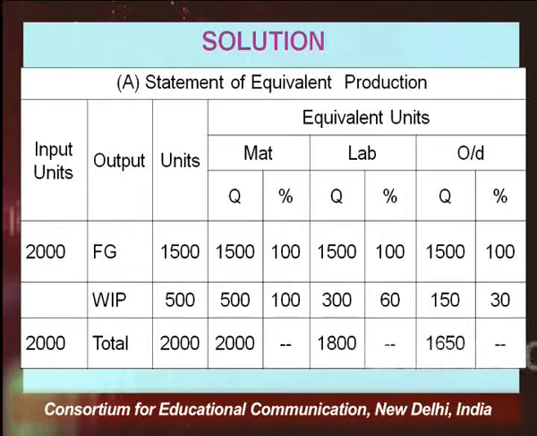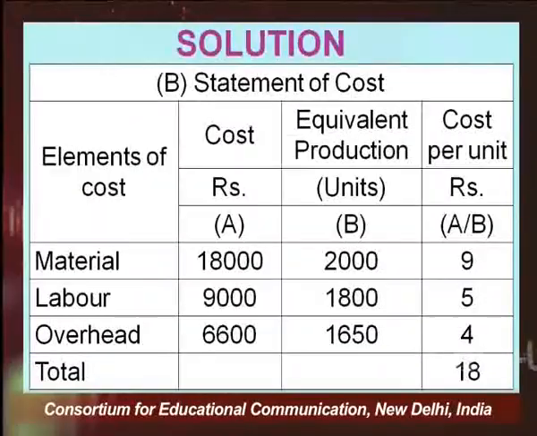So it comes to be 1800. And on account of overheads, OH means overheads, right? So 30% of 500, 150, 1500 plus 150, it comes to be 1650 units. So these are our equivalent units: 2000 in terms of material, 1800 in terms of labor, and 1650 in terms of overheads.